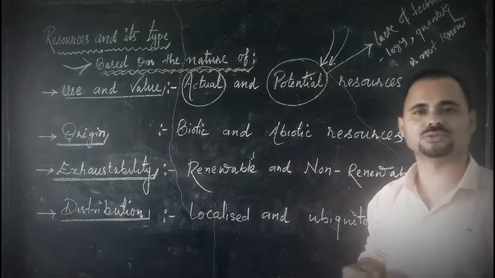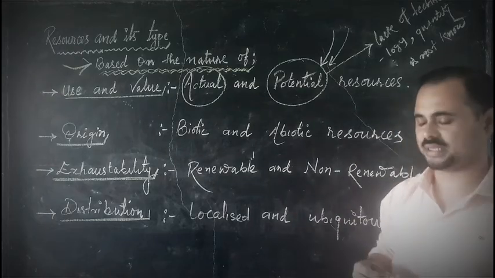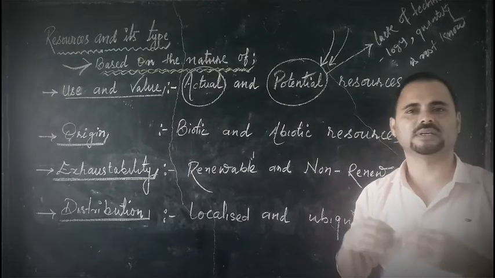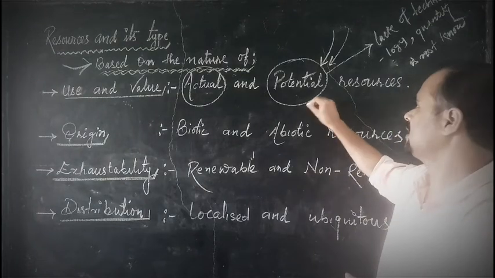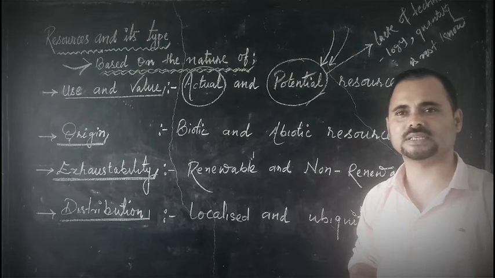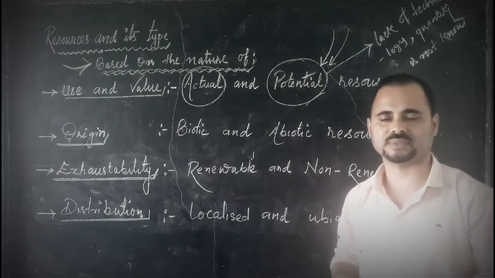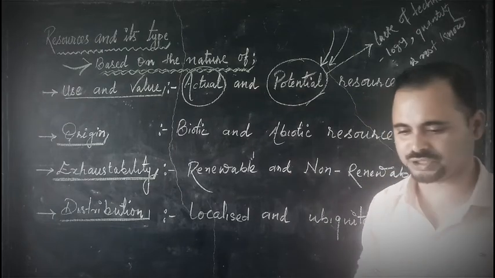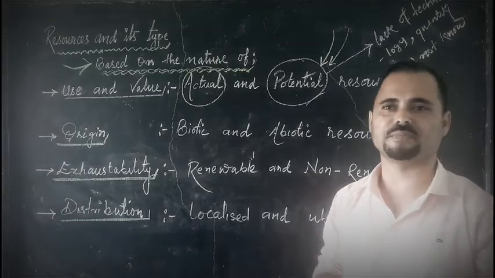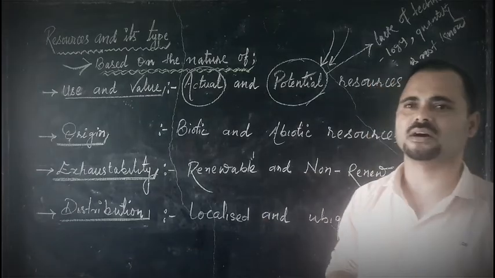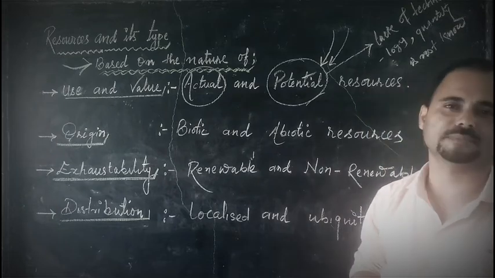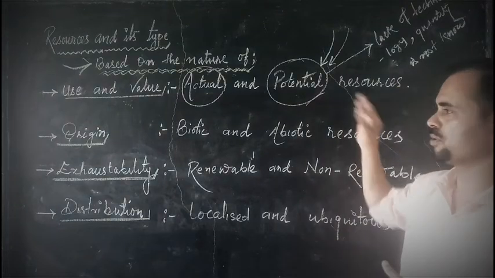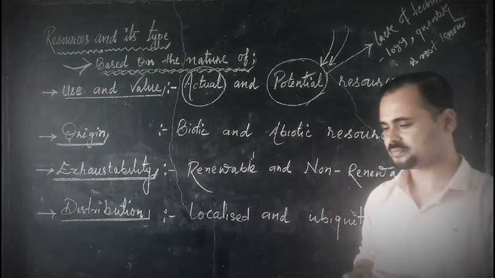Potential resources are those which are available in the environment, but we are not yet utilizing them because of certain reasons, as I told you. You can see the Indian Ocean. Mica, magnesium and bauxites are abundantly available there, but we are not yet utilizing them. Such resources are called potential resources.